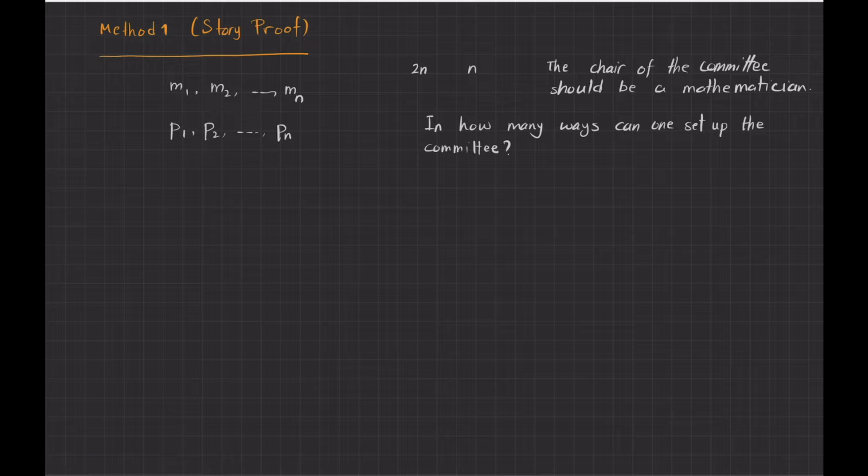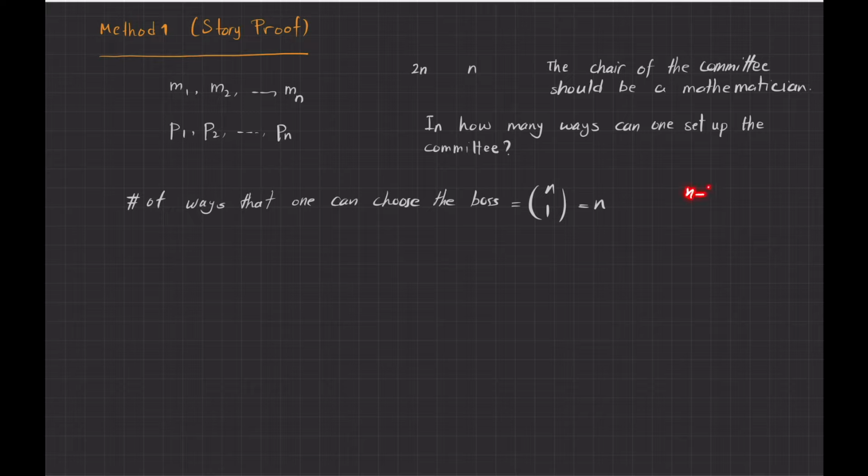In how many ways can I choose the boss? We have n mathematicians, I want to choose one of them, so it is simply n.